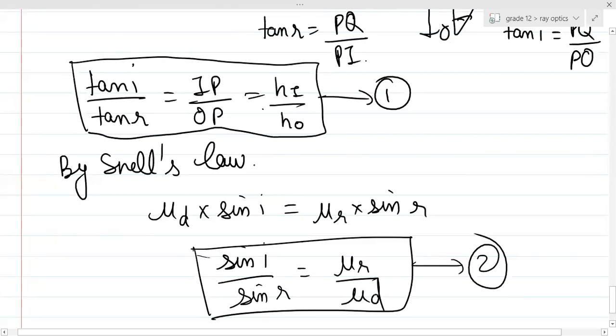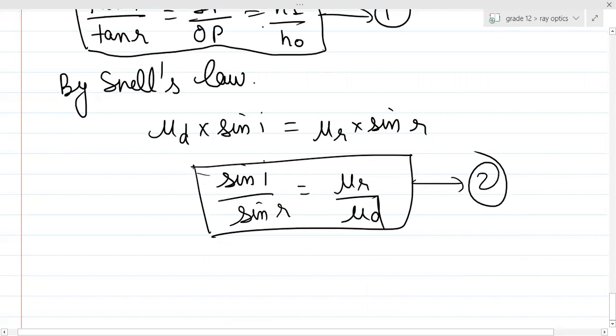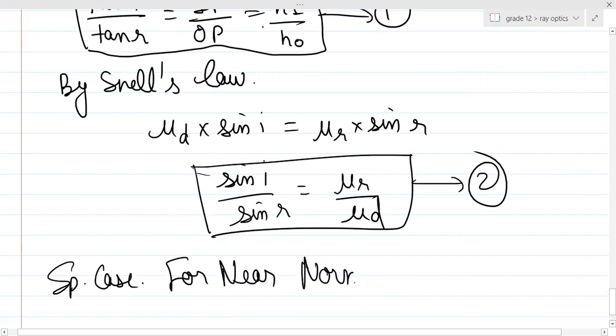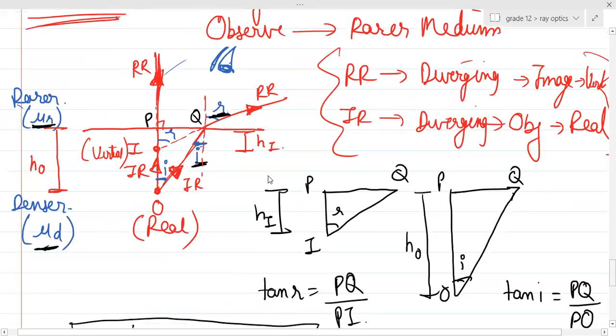So with the help of these two equations, you are able to find out hi by ho, right? Apply some maths and you will be able to find out this thing. The special case will be for near normal incidence. Now, the angle made by the light rays is very small. Instead of passing at a certain angle, it passes like this, at a very small angle, right?